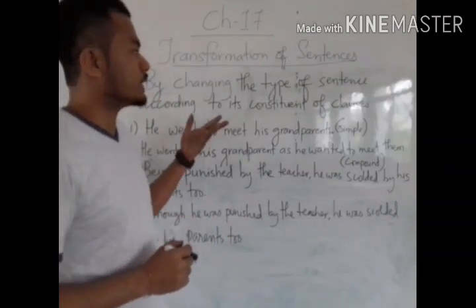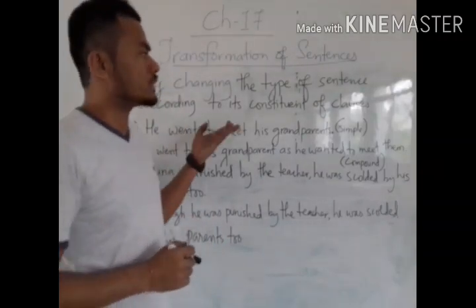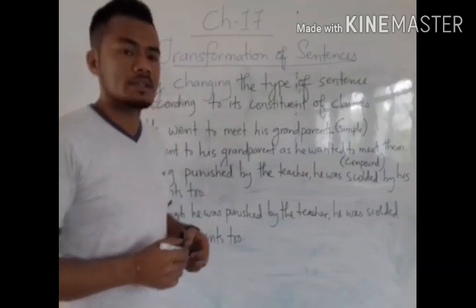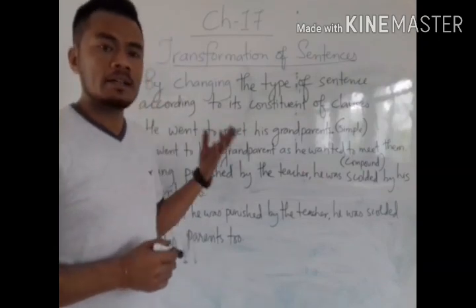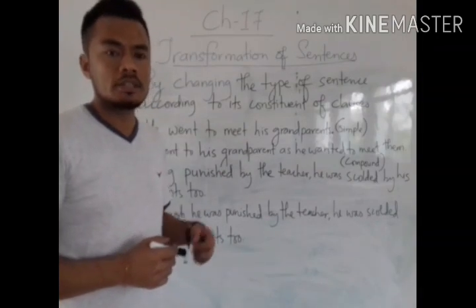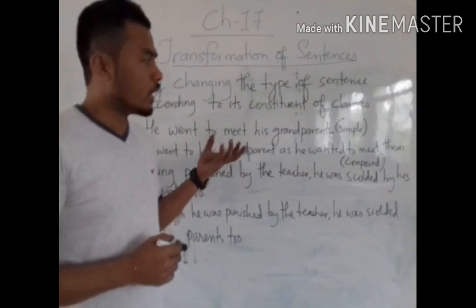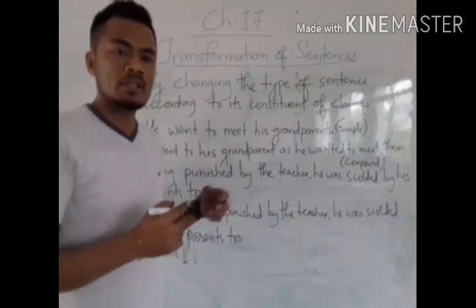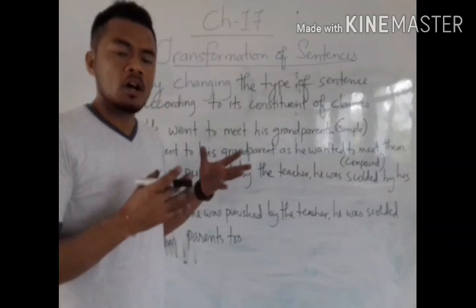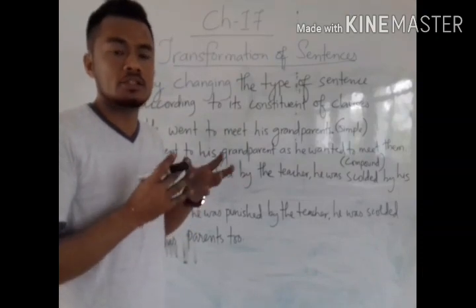That is by changing the type of sentence according to its constituent of clauses. See here, constituent of clauses means the kinds of sentences according to their structure. How can we divide that particular sentence depending upon how they are constituted?